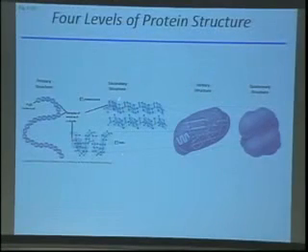And then those units of secondary structure fold up further to form what's called tertiary structure. Tertiary structures are stabilized generally by the interactions of the side chains. So for example, when we try to predict protein structure, we actually have to look at the side chain interactions that could occur and then try to predict which ones actually do occur. And there's lots of research being done to try to do that more accurately than is currently possible. And then finally, we have a structure over here called quaternary structure.